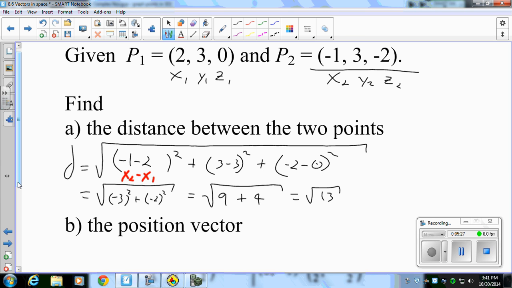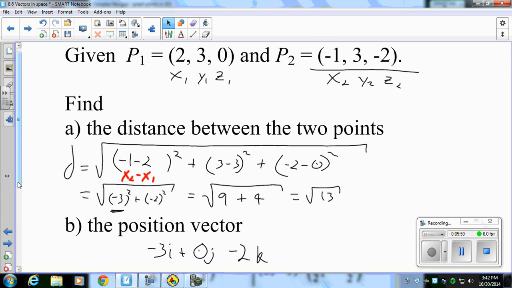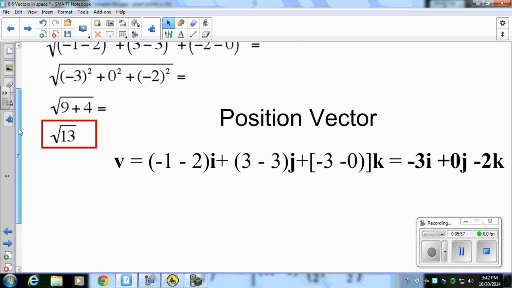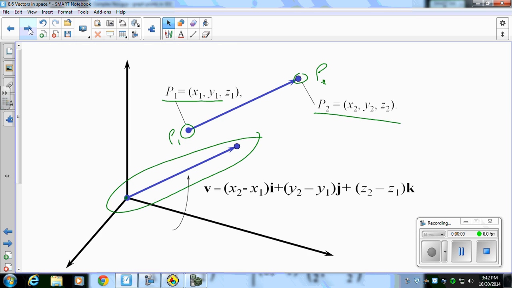So my position vector here is going to be coming from here, being my x parameter. That was negative 3i. I have a plus 0j parameter, and then I have a negative 2k parameter. So if I stay well organized, I don't need to double up my work here in finding my position and distance as well. All right, so you can see this is how the book worked it out with that.